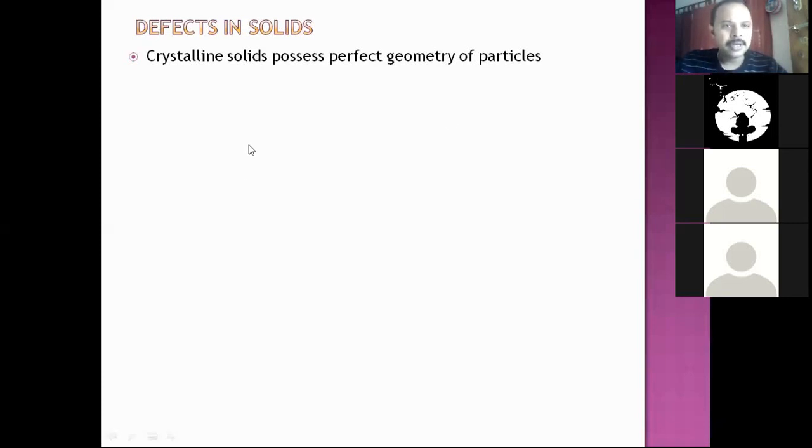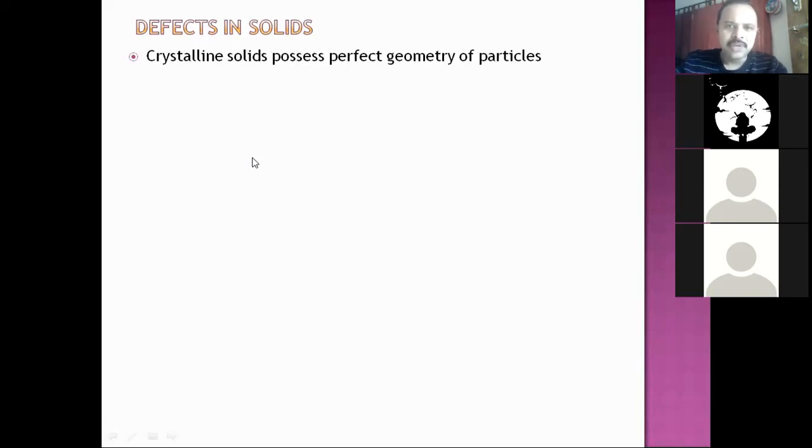Okay. See, defects means what? Basically, you take any solid, particles are arranged in three dimensions in a close packing manner. We know that. So particles are very closely packed in three dimensions, and when they are arranged, there is a perfect geometry because we are speaking about crystalline solids.